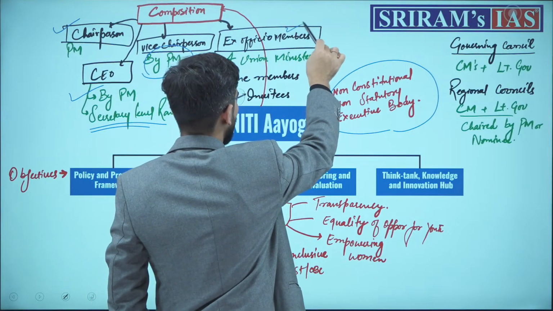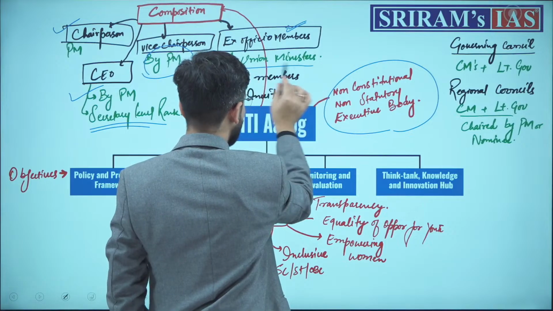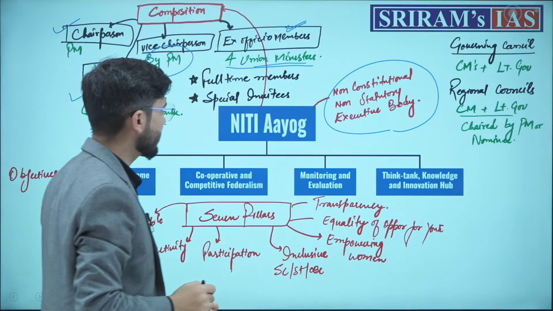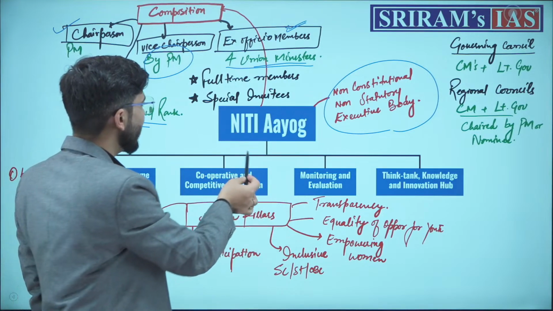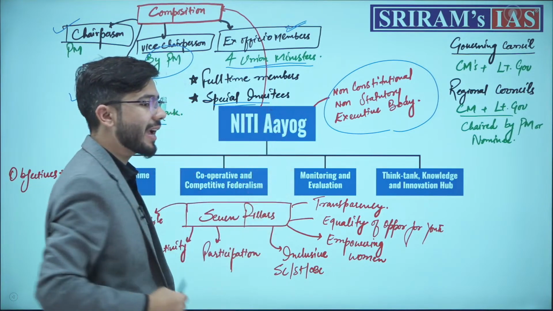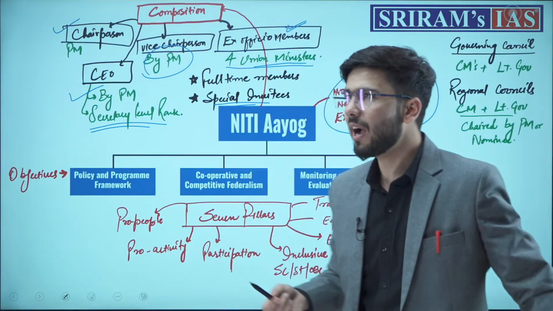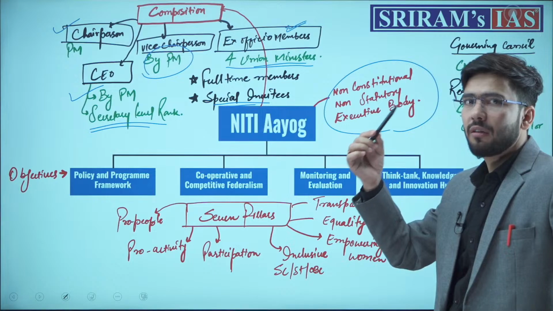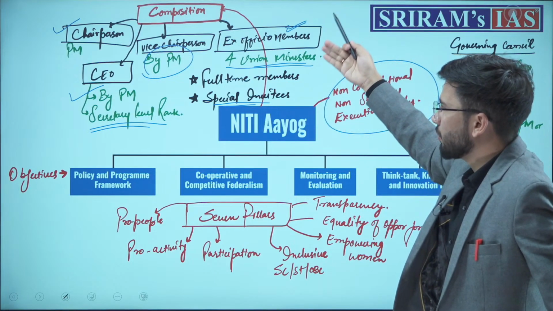There are 4 ex officio members in this body. These 4 are union ministers. There are some full-time members who are experts in economic policy and planning. There are some special invitees from diverse backgrounds and different areas, who have mastery in their own fields. That's it about Niti Aayog's composition.